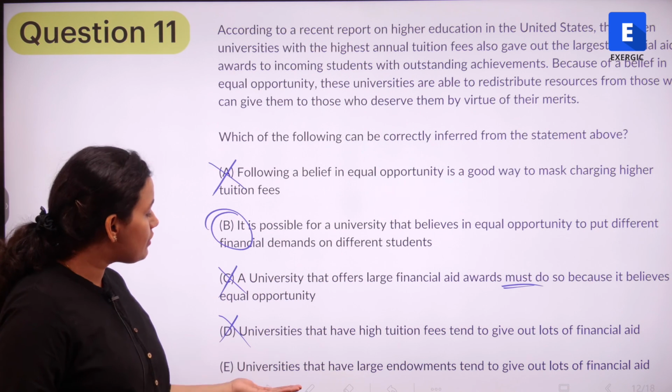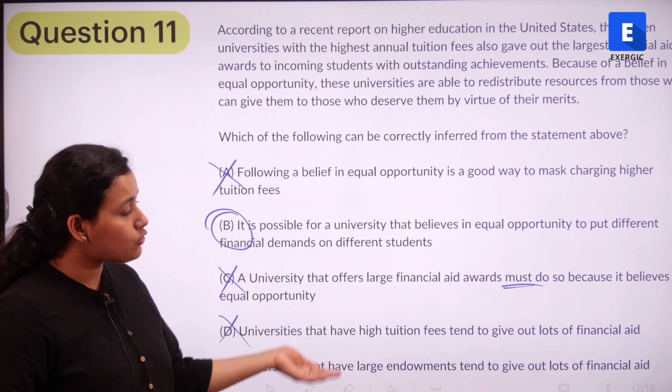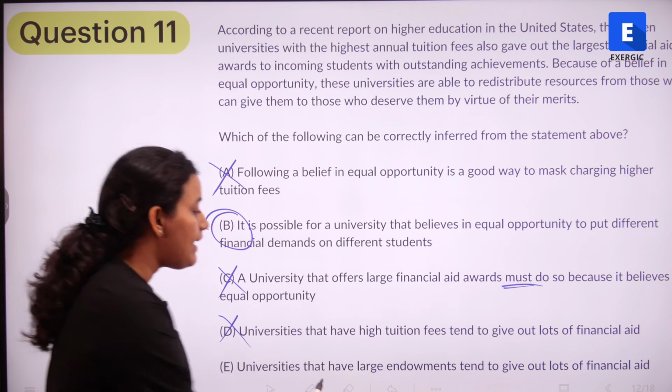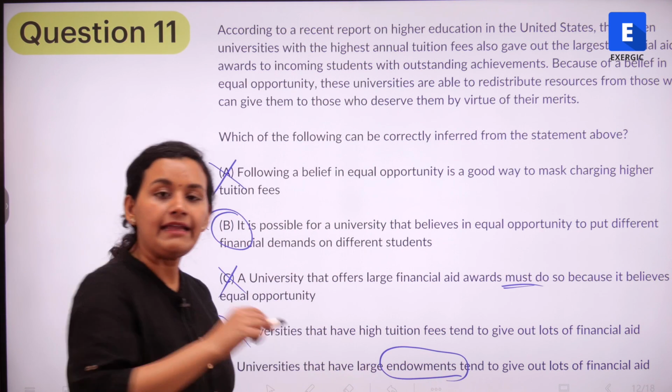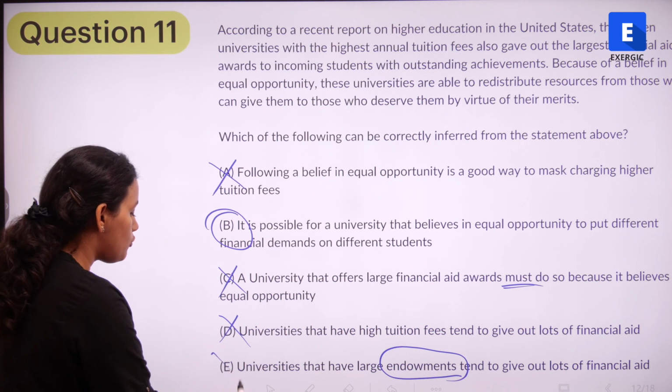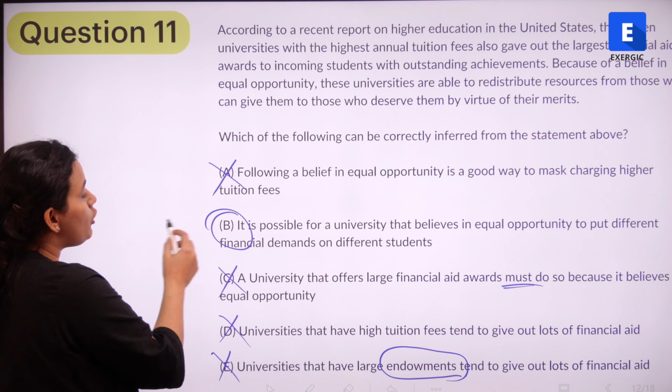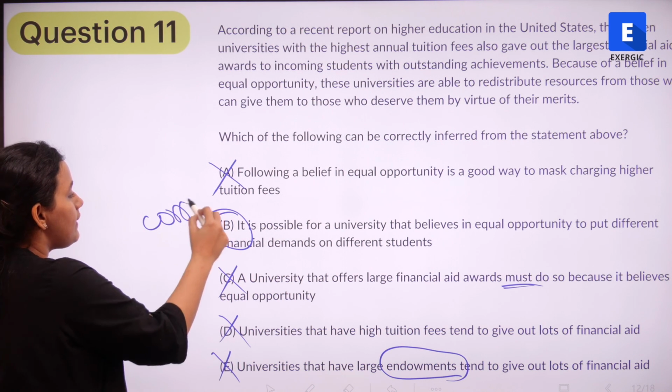Option E says universities that have large endowments tend to give out lots of financial aid. Endowments have not been mentioned anywhere in the passage, so it's totally out of scope of the passage. We are only left with option B, and that is the correct answer.